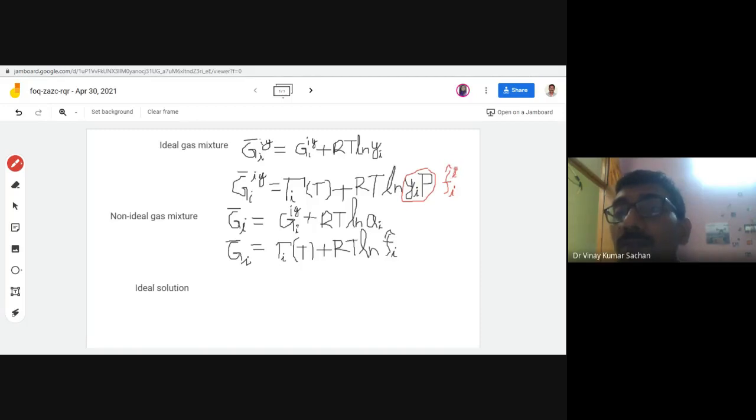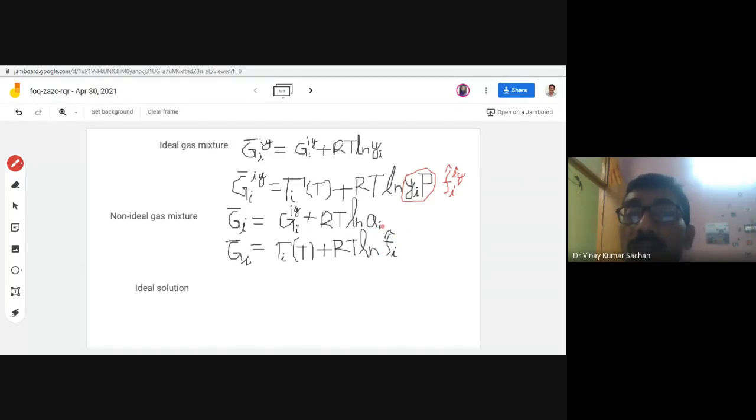We add a cap, meaning the component is inside the mixture. So, IG. Okay, so this is the fugacity of a component in the ideal gas mixture, but here it is the fugacity of that component in the real gas mixture. This is only real. So real fugacity, non-ideal.